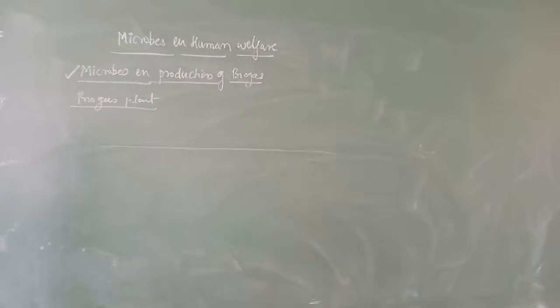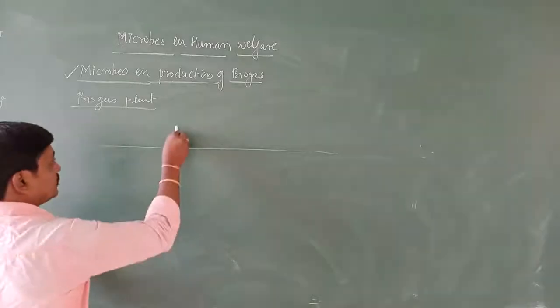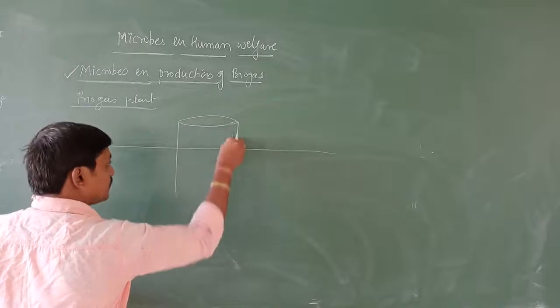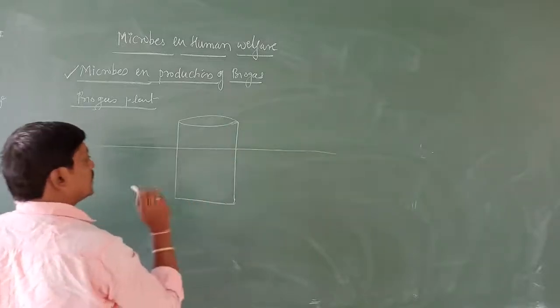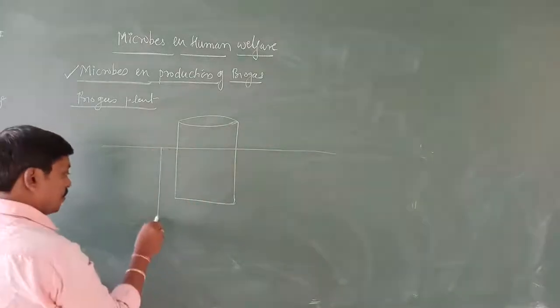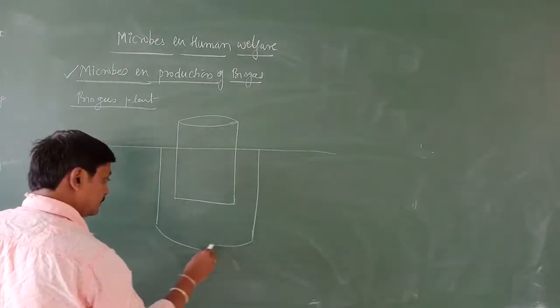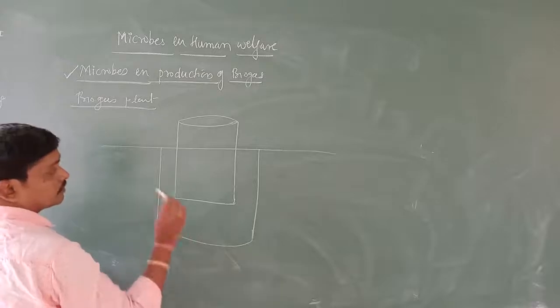That you should make clear first. First you draw one tank like this. Then next you draw it, constructed with cement.